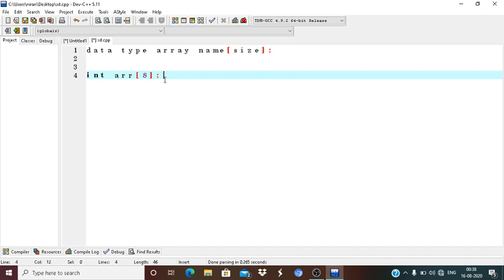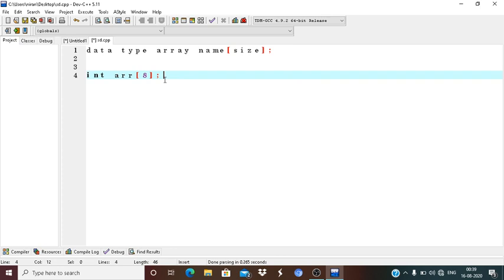So all the elements of an array must be of a homogeneous data type, similar data, not different data. If the first element is int and the second element is float, no, it is wrong.